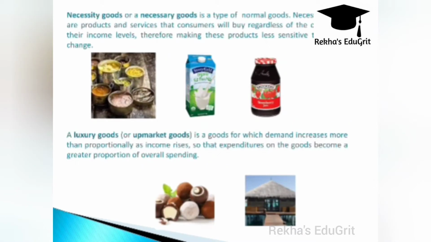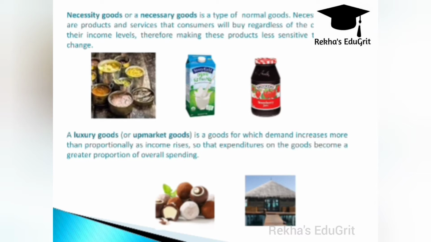There are two types of normal goods, that is necessity goods and luxury goods. In necessity goods, as income grows, proportionately less is spent on the necessities. For example, a person is purchasing a half-liter packet of milk per day. When his income increases, he will start to purchase 1 liter of toned milk. That is necessity goods. When his income rises again, he will go for branded toned milk, that is luxury goods. Okay, hope you have understood this topic.